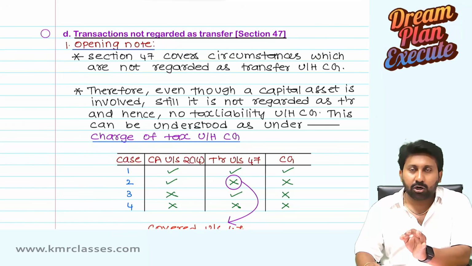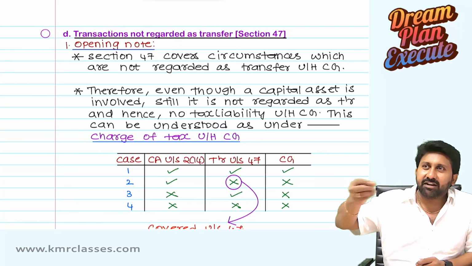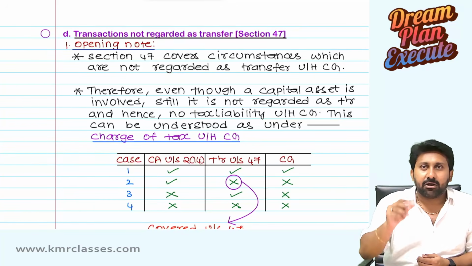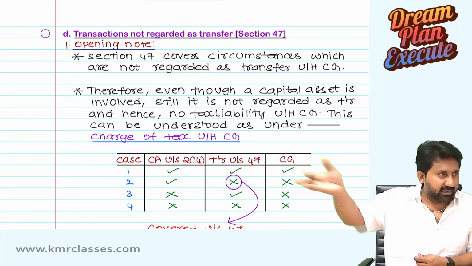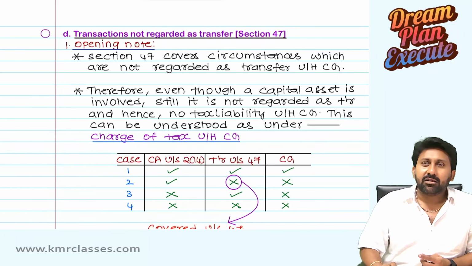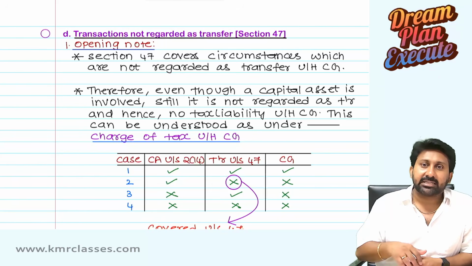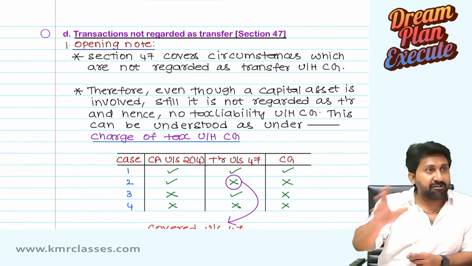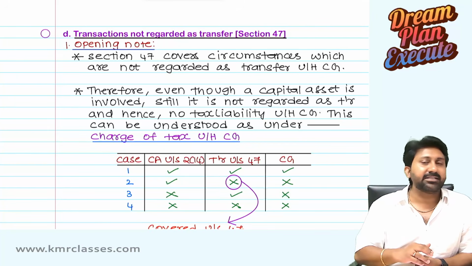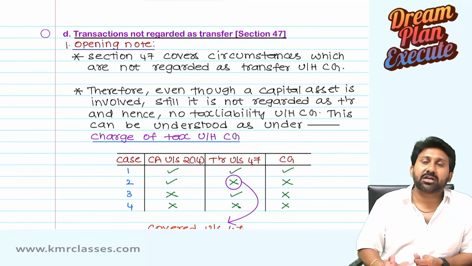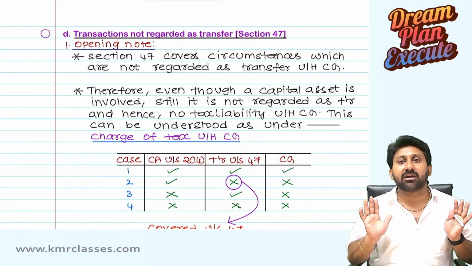What others are not doing, let us do that. Normally, students will generally leave section 47. Only those which are very important, like gift or like section 47(1), these things they will cover. But the demerger amendment is there, that we need to discuss. The amalgamation amendment is there, that we need to discuss. Liquidation is there. Buyback is there. Reduction of share capital is there. A great many concepts are there. I am going to give you good knowledge on what all these transactions are.